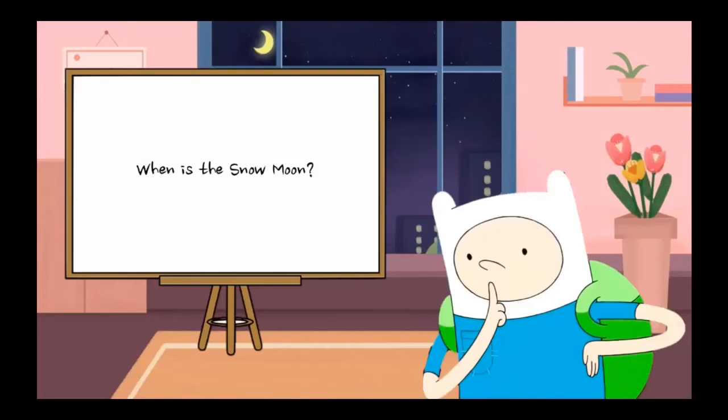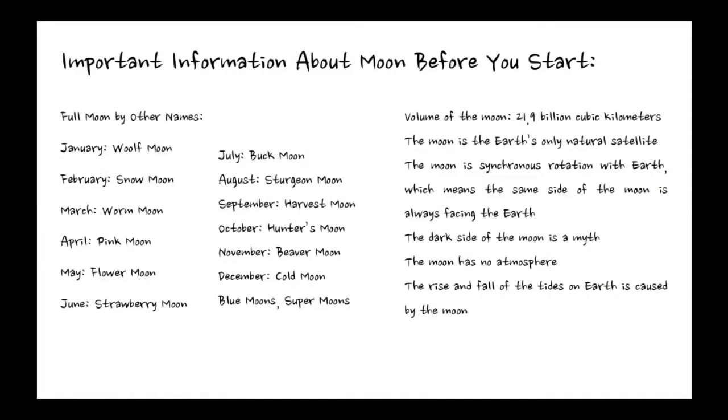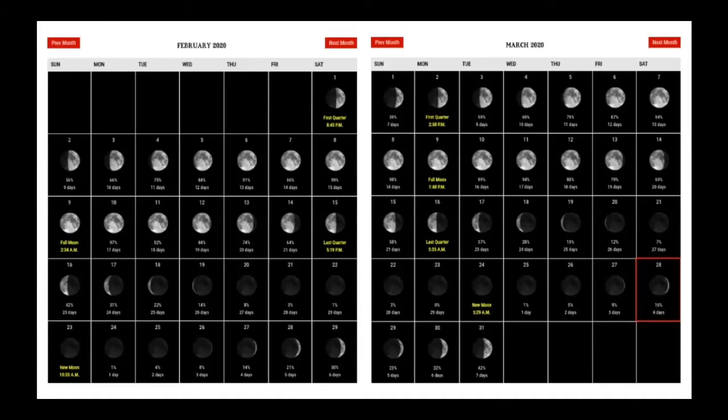For the next question, we have to calculate when is the snow moon. From the information, we can know that snow moon is another name of full moon in February. By using the screenshot that Jake has sent to us, we can know that full moon is on February 9th.